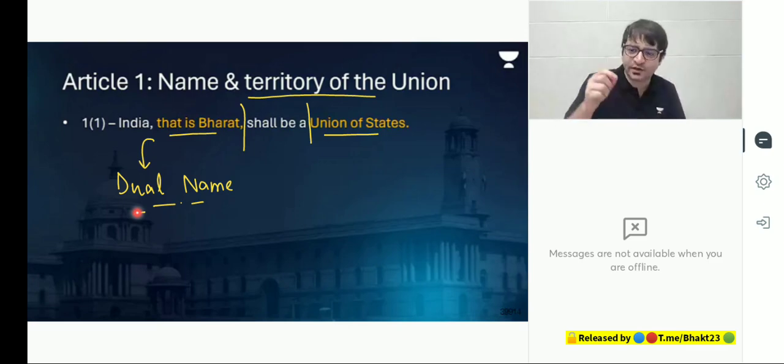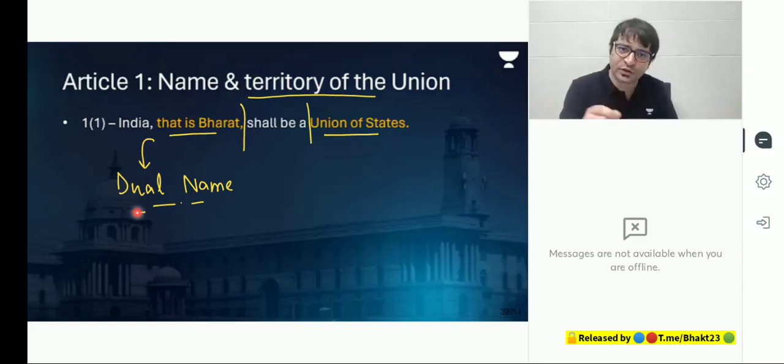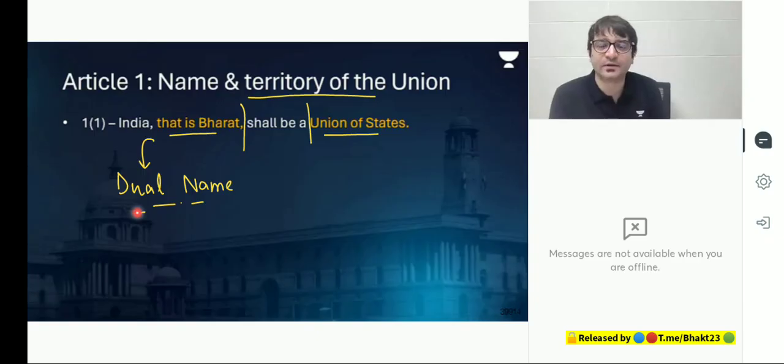What was the name of that country? Union of Soviet Socialist Republics, USSR. They said we should call this country Union of Socialist States of India. Some said Union of Socialist Secular States of India. Some said, why should we call this country India or Bharat or Hindustan or USSI?